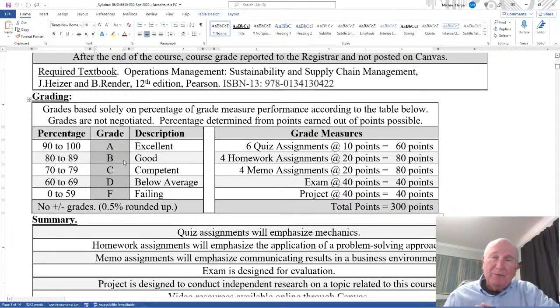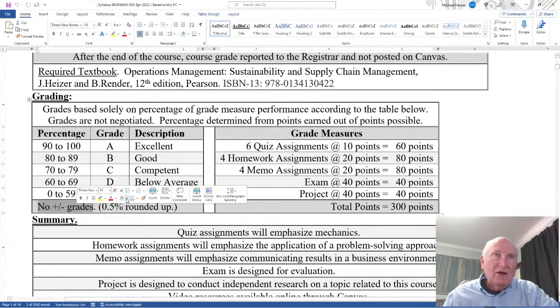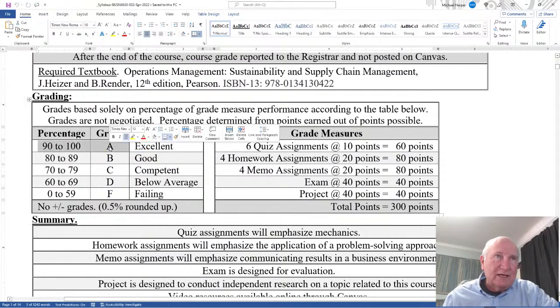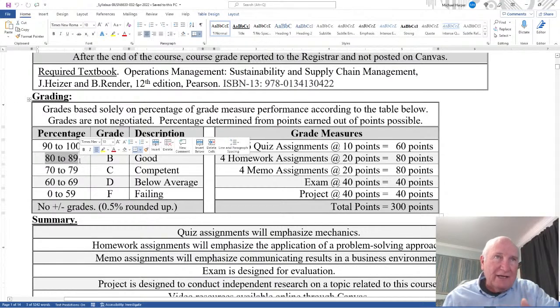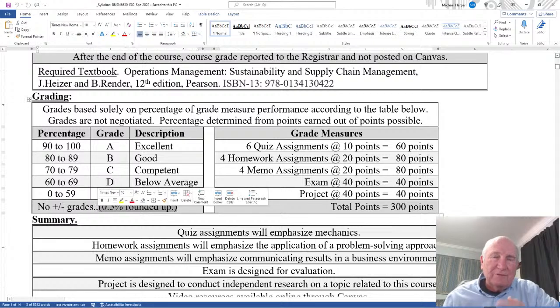Now I say that and people always ask me, are there plus minus grades? And I'll say again, no. When I say no plus minus grades, that's exactly what I mean. Okay, now the rounding is 0.5% up. In other words, 89.5% will be rounded up to 90%, an A. Less than 89.5 is rounded down to 89, which is a B. Now that rounding convention I will use not only in grading, but also in all the assignments, on the exam and everything in this course.